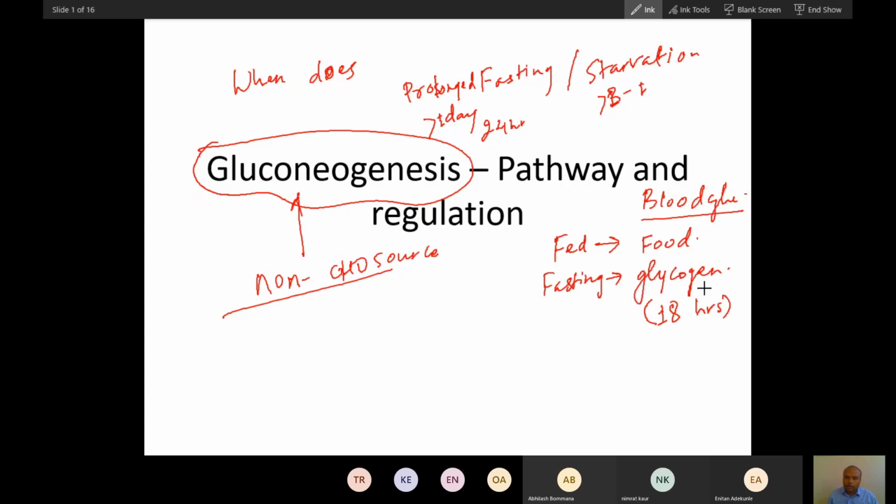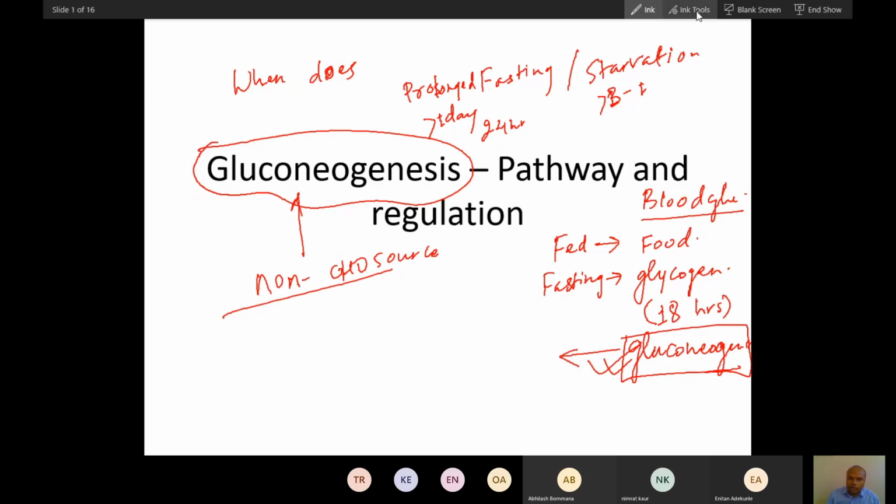After glycogen is consumed, the main source of glucose is gluconeogenesis. So this is the significance of gluconeogenesis: it supplies glucose during fasting, especially prolonged fasting and starvation.